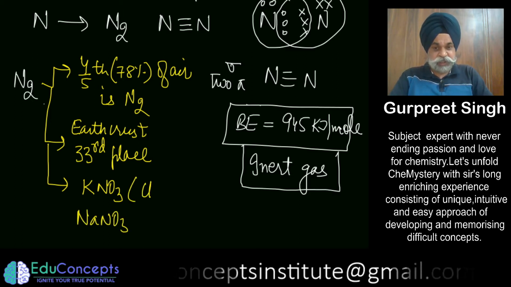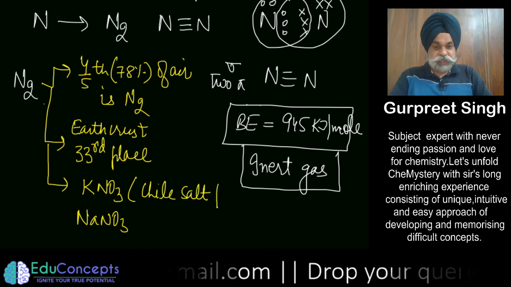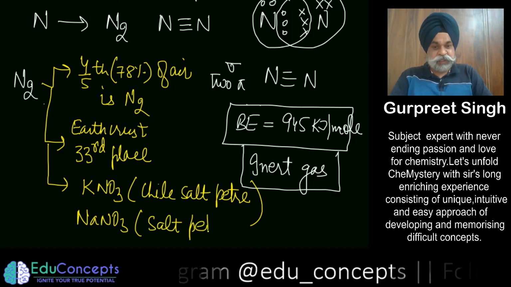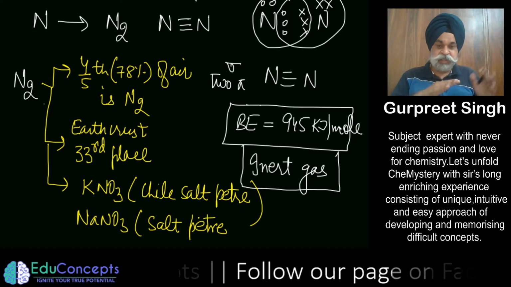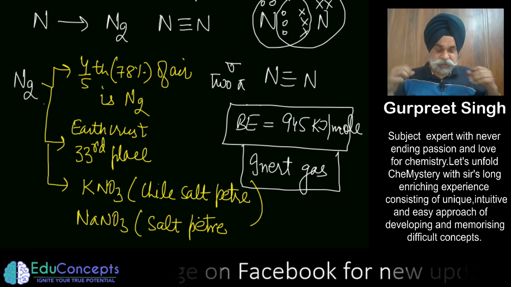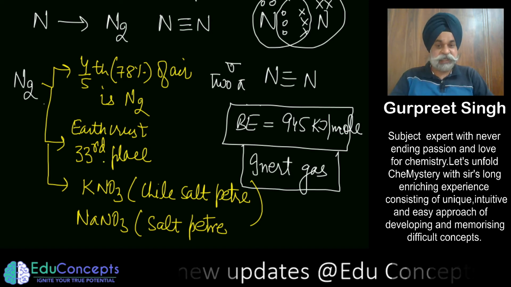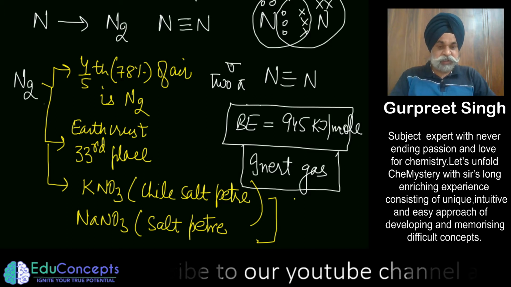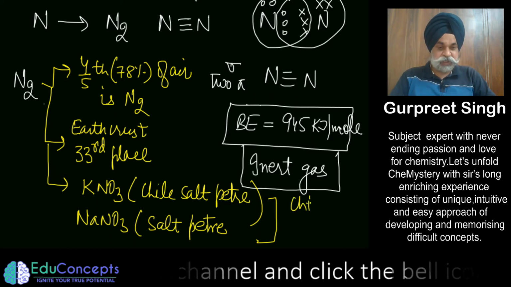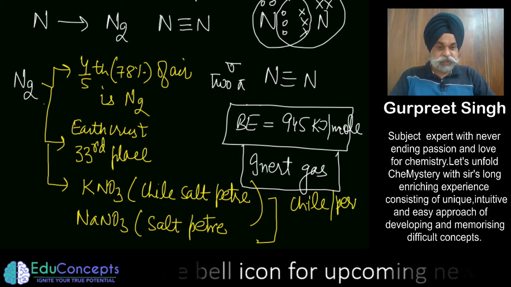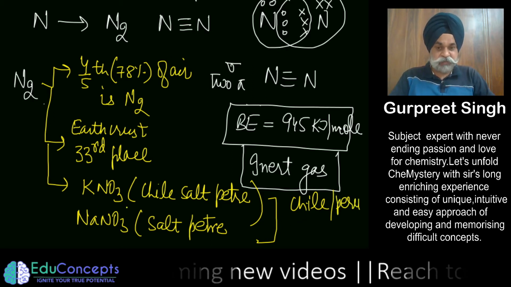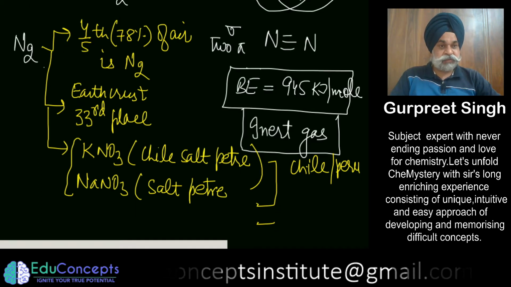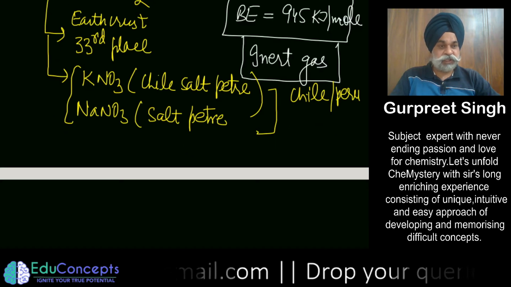So this we call chile saltpetre, and majorly it is available in this form because these are water soluble, and then this water soluble salt goes into the soil, and into the soil it runs down as nitrogen. There is a river in South America, and an area of Chile and Peru where this particular compound is available in large quantity in the riverbed. That is why the term Chile saltpetre.